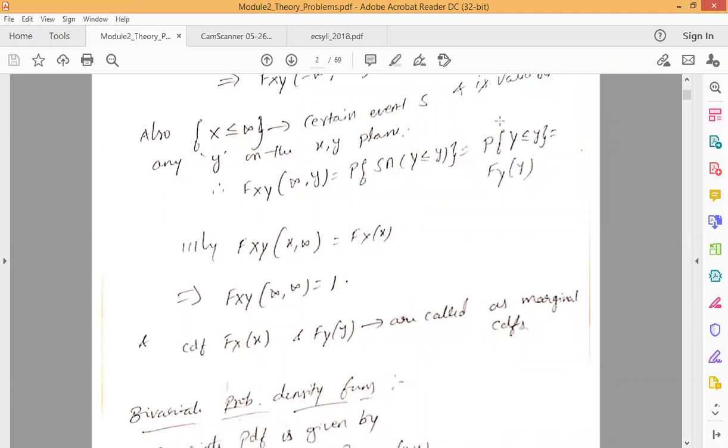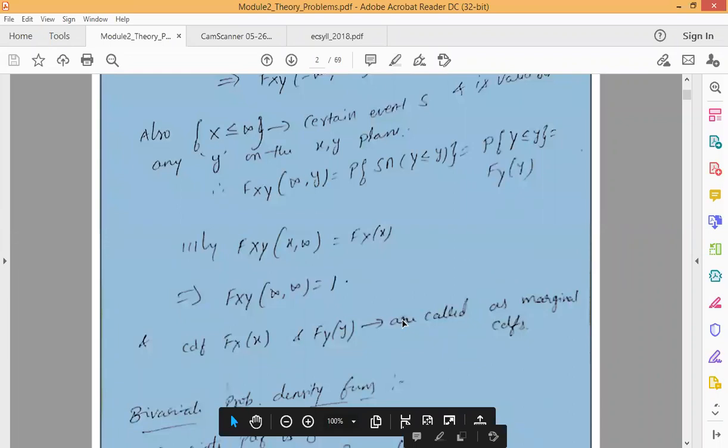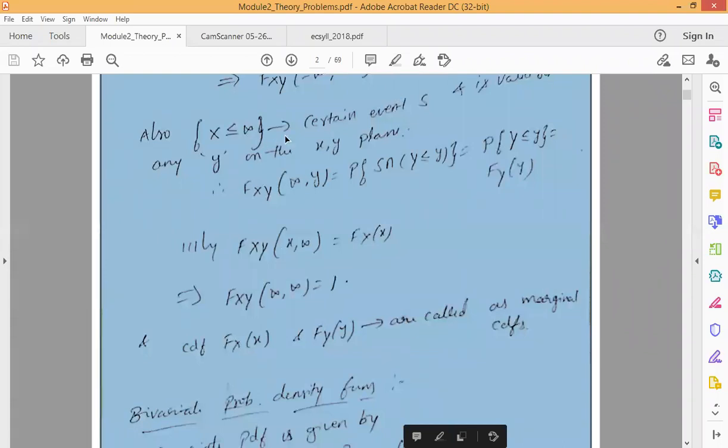The answers we have obtained, Fx of x and Fy of y, are called the marginal CDFs. So whenever you are asked to calculate the marginal CDF, it means we need to make use of this equation, that is x less than or equal to plus infinity and y less than or equal to plus infinity, for which you will be asked to calculate the CDF Fy of y and Fx of x.